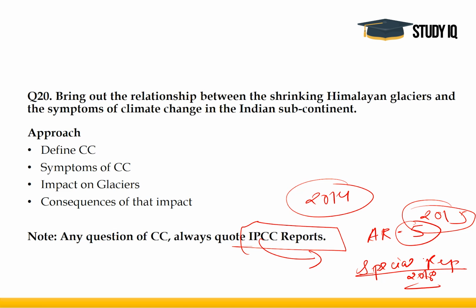All right, so which you can again quote in any climate change answer. All right, now coming to the question. So these are some points which you need to always keep in mind. Like I told you about El Nino, you can always quote the economic survey. About feminization of agriculture, you can quote economic survey.